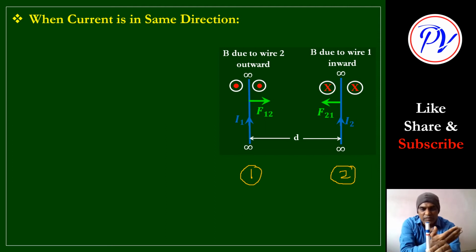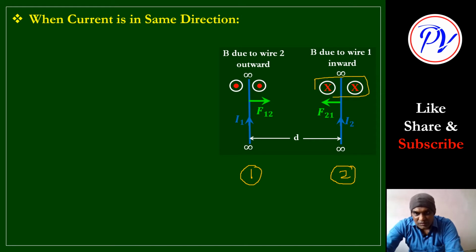On one side it will be outward, on the other side it will be inward. Here we will talk about the magnetic field of wire 1 only. On the right side, this is the direction. What is the meaning of this symbol? Cross means inward, perpendicular to the plane of the paper or the screen, going into the screen.